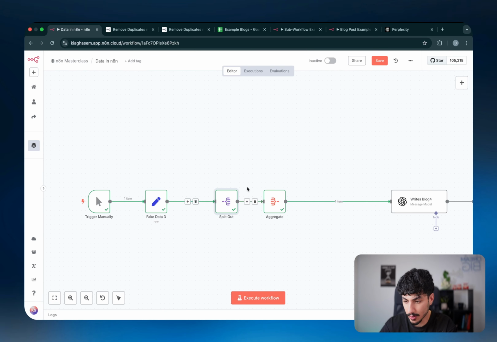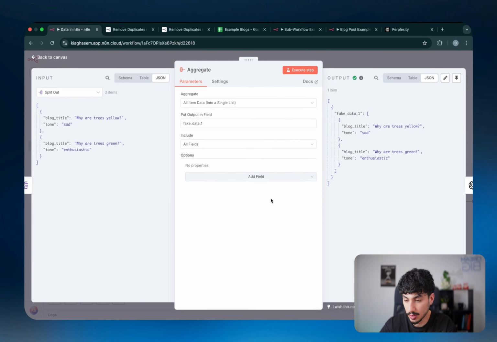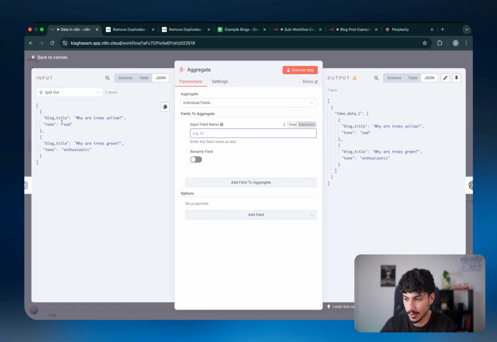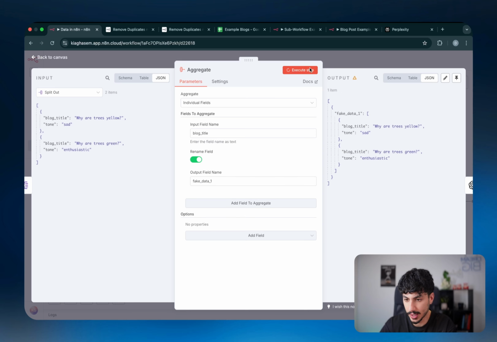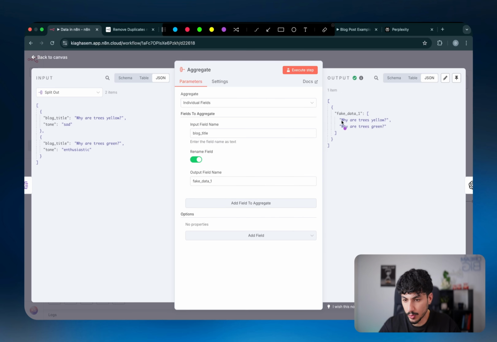So the split out node and the aggregate node literally just neutralized each other. And with the aggregate node, you can also just do individual fields. If you don't want to add all the fields, you can just say, let's just pull in blog title and let's call it fake_data_1. Running that, you can see that it will create an array with just the values of that specific key or variable that we pulled in. So now it's just an array of strings.